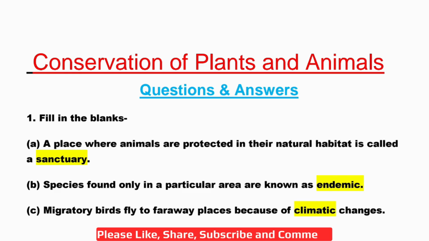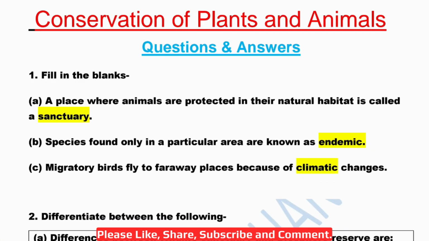So children, today we are going to do the back exercise of Conservation of Plants and Animals chapter. Okay, so let's start. Filling the blanks. A. A place where animals are protected in their natural habitat is called a sanctuary. B. Species found only in a particular area are known as endemic species. Okay. C. Migratory birds fly to faraway places because of dash changes. What kind of changes? Climatic changes.